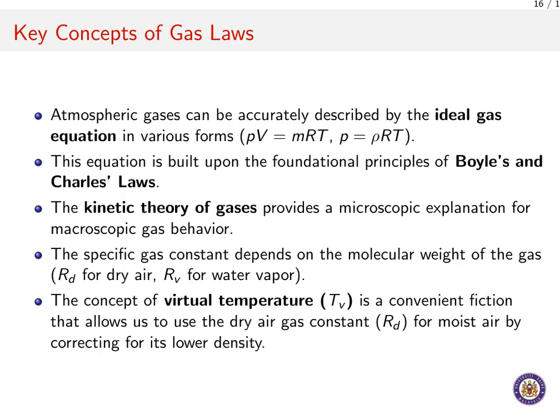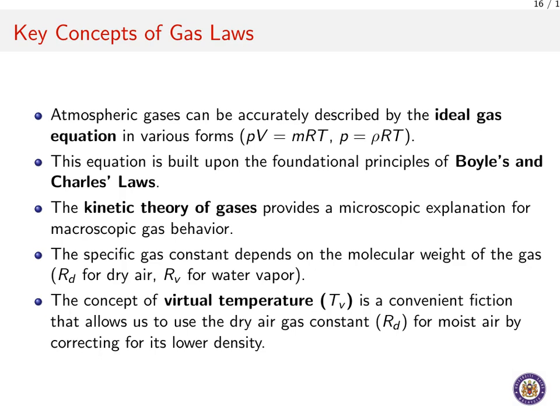Atmospheric gases for almost all our purposes can be described very accurately by the ideal gas equation. You will see it in a couple of forms, such as P times V equals m times R times T, or P equals rho times R times T, where rho is the density. This powerful equation is not something that just appeared out of thin air. It is built on the foundational principles discovered by scientists like Boyle and Charles. They established the core relationships between pressure, volume, and temperature for a gas.